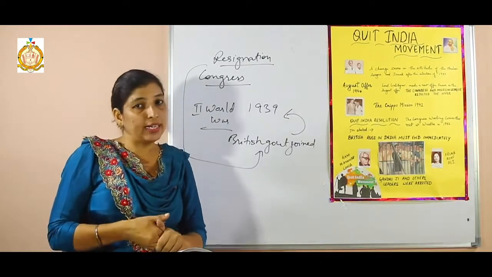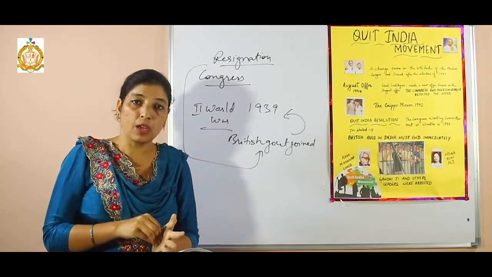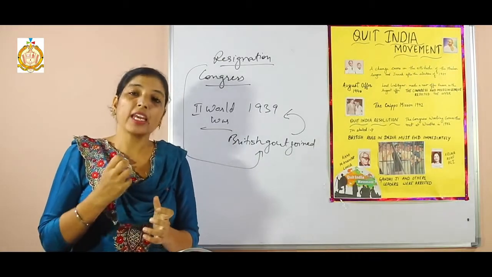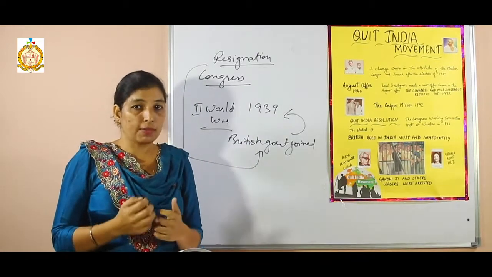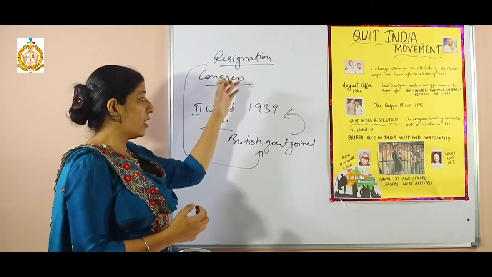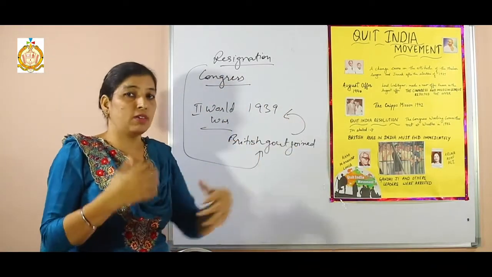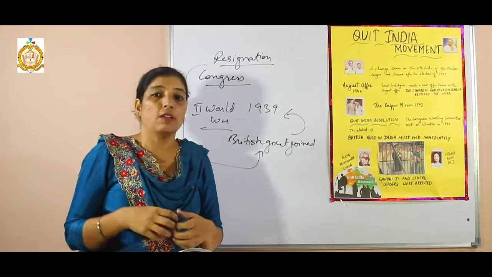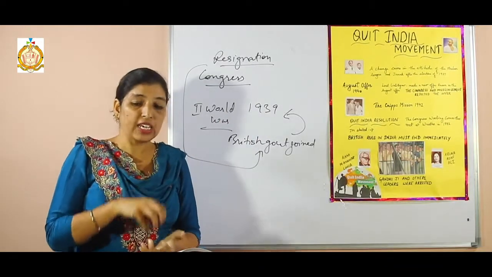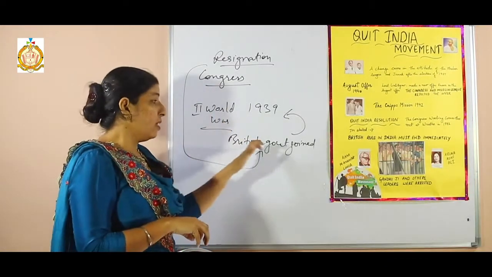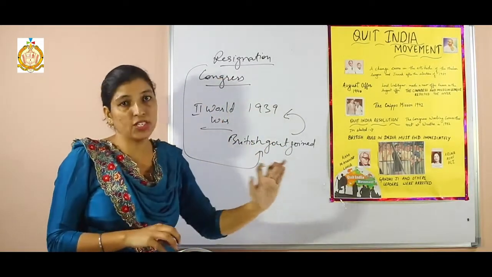They therefore demanded that India must be declared free, or at least have effective power, before it could take part in the war. Clear? That was the demand raised by the Congress leaders: if we take part in the war, what will we gain? They asked the government to give dominion status or a free India, only then would they join the war. That condition was raised by the Congress in front of the British government.